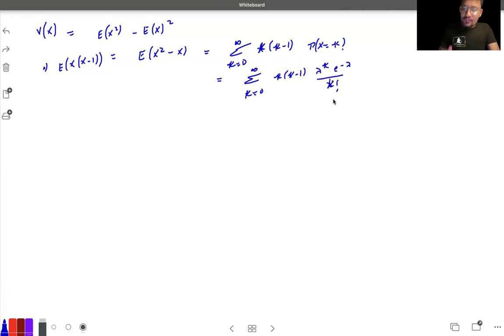Okay. Now, again, if you go for simplification, like canceling out the things, taking the lambda to be common, it will be coming out to be lambda square e raised to the power minus lambda summation. And from this one, we are taking two parts common. So that will be k starting from 2 to infinity, and that will be lambda raised to the power k minus 2 over k minus 2 factorial. That's what I'm going to get.